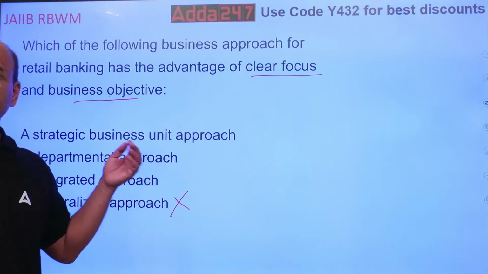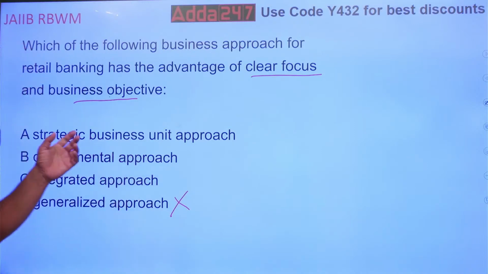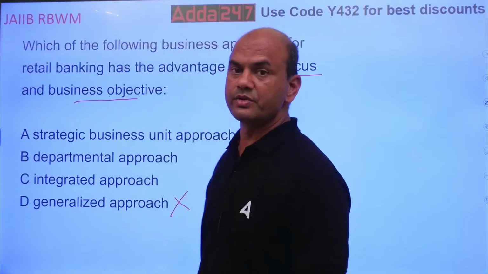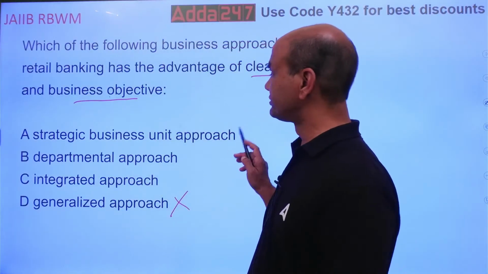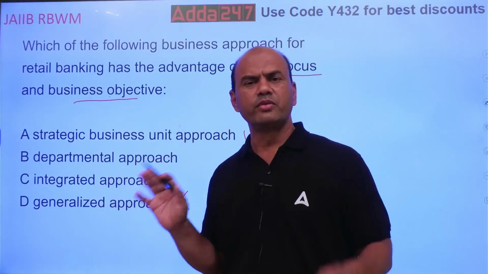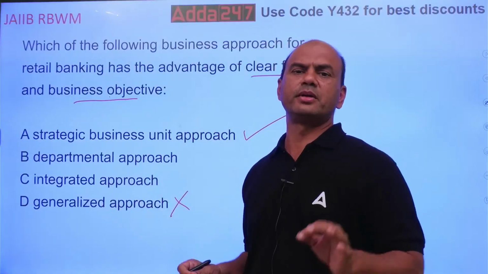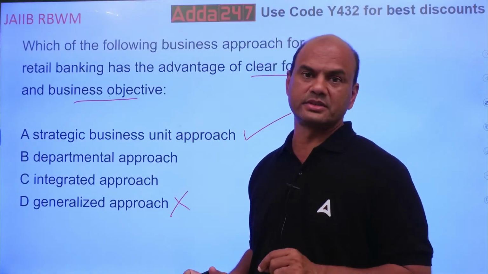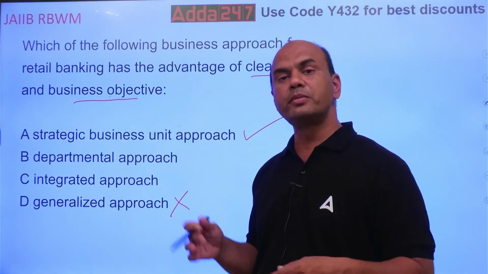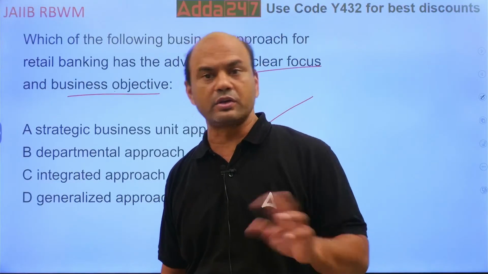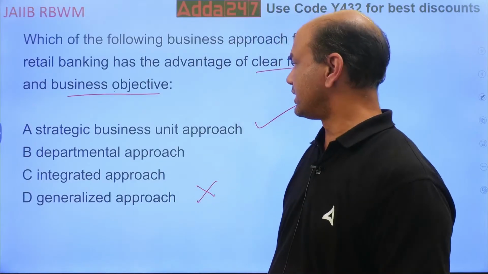So which approach has a clear focus and business objective? It is SBU, very clear focus. I told you, no? First you have to decide on the profit. This year my sales should be this much, my profit should be this much. Accordingly, all my employees are made to run, new employees are recruited, okay? Everything is done to reduce the cost. That's the basic realignment, isn't it?